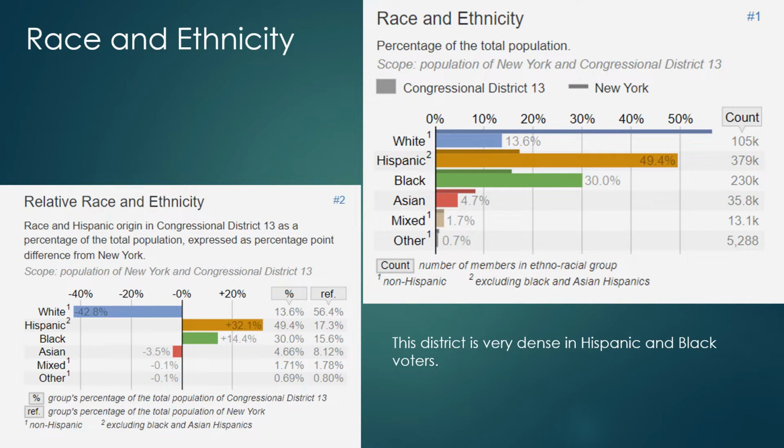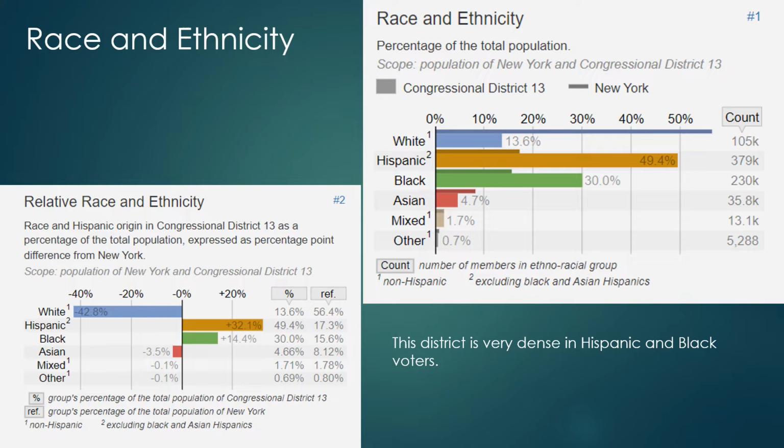On the race and ethnicity side, you can see that there's a bit of an upset. Normally in New York, the average is a lot more whites than any other minorities. So in this district, you can see that there's a significantly higher amount of Hispanic people than there normally is throughout New York as a whole. There's also more black people in New York District 13 than there is normally in New York. So we need to appeal mainly to minorities because that makes up the biggest population of this district.